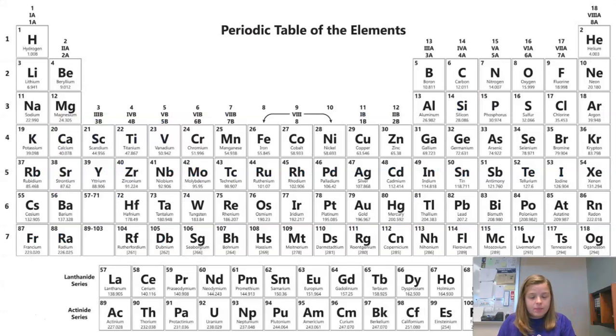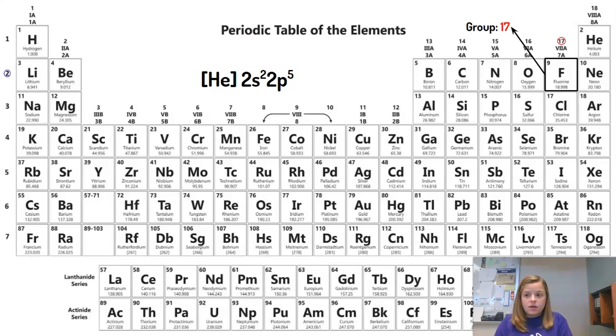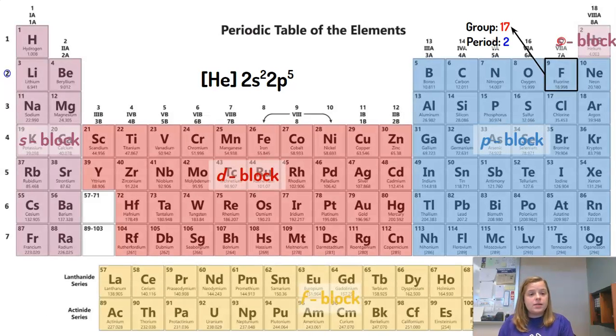So obviously we have a periodic table here, and here's the shorthand electron configuration. It's He, 2s2, 2p5. So we start at He, move on to 2s2, then we get 2p5. So 1, 2, 3, 4, 5. So we're talking about fluorine, okay? Now, fluorine is in group 17. It's in row 2, but looking back on the idea of the s block, p block, d block, and f block, fluorine is in the p block.